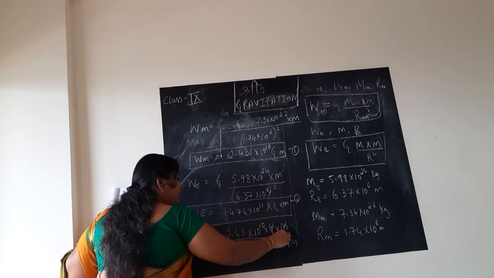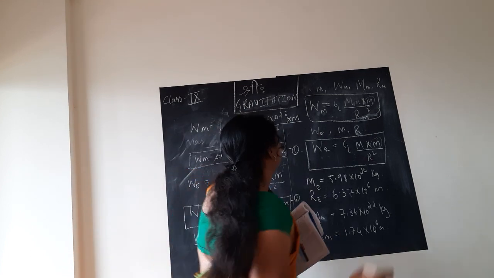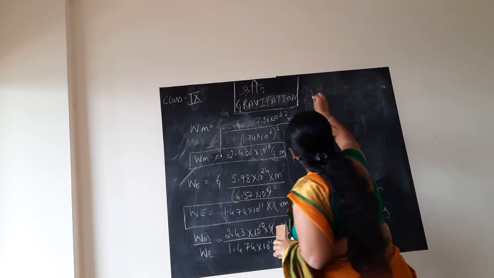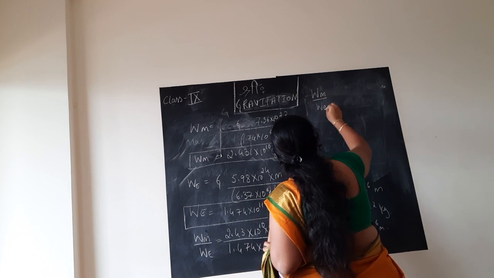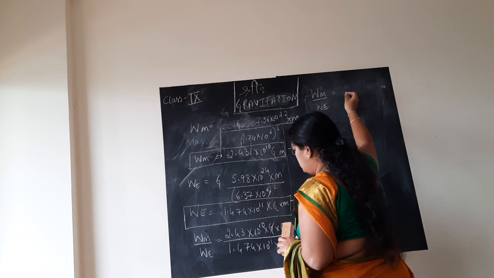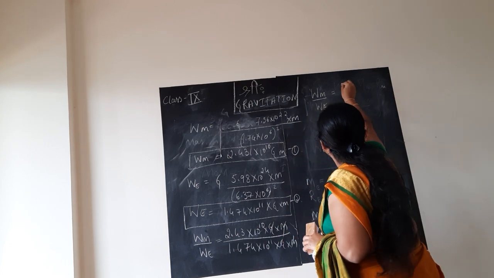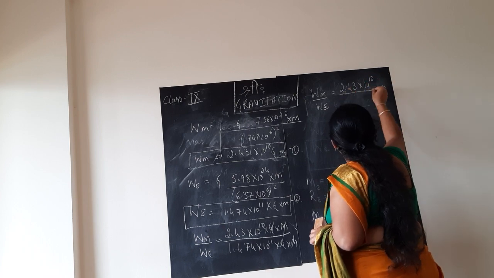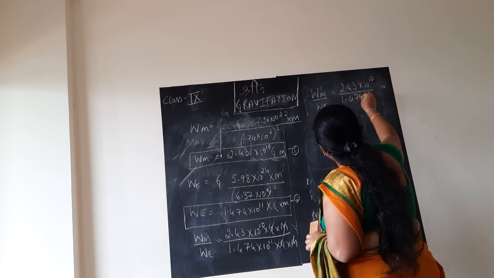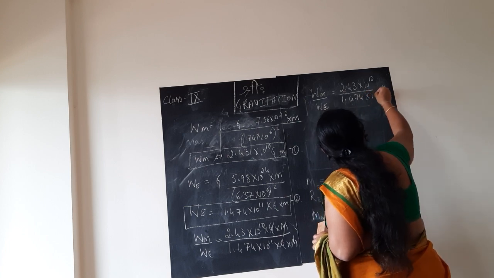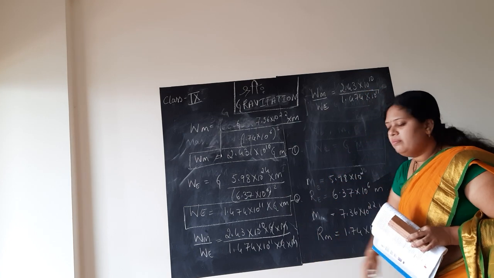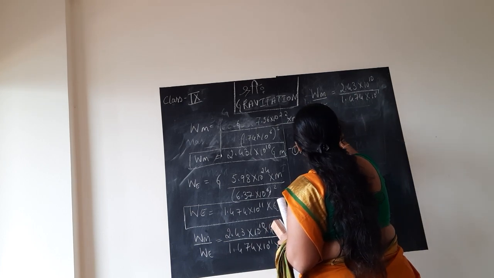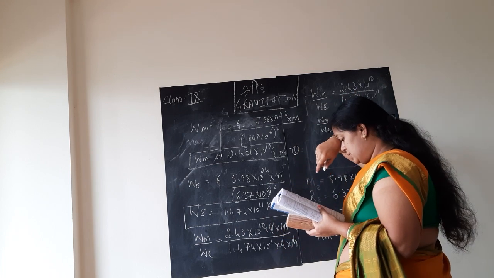See children, G and M get cancelled. So what we get now is the ratio Wm divided by We is just 2.43 into 10 to the power 10 divided by 1.474 into 10 to the power 11 we got. How about G and M? They got cancelled.